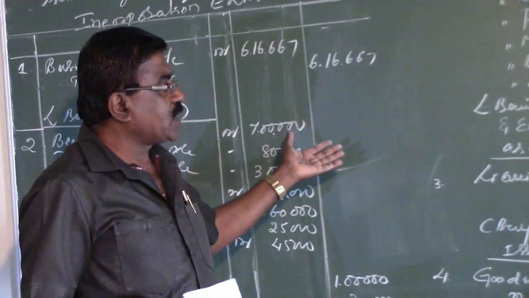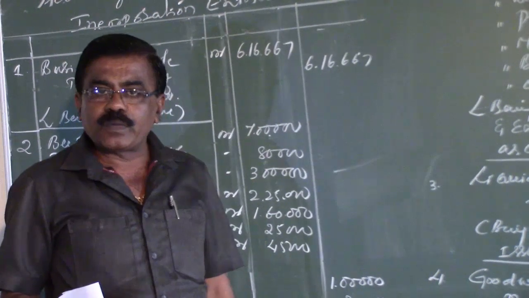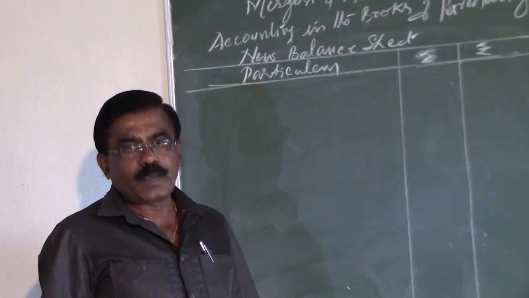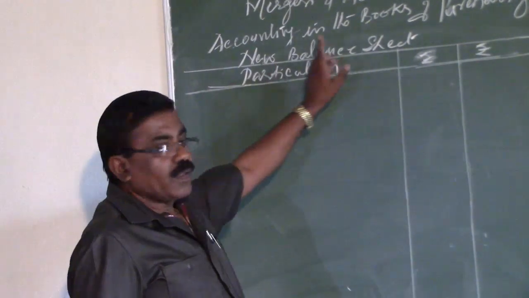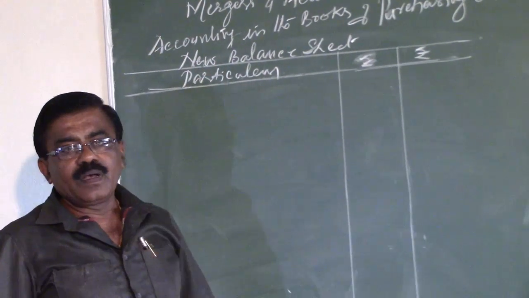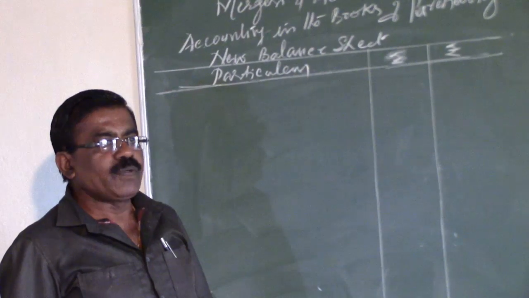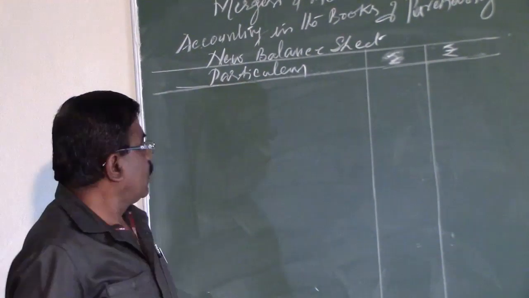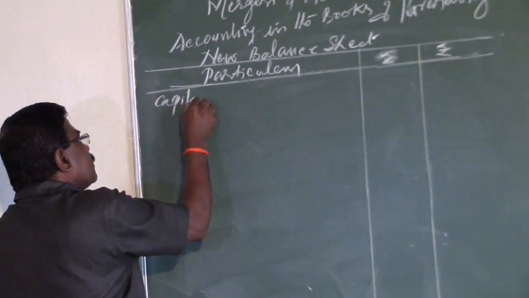Let me see how the new balance sheet will be prepared in the books of the purchasing company. The second and final step in the books of the purchasing company is the preparation of the new balance sheet, that is, the statement of assets and liabilities. As the usual practice, first we display the liabilities, headed as capital and other liabilities.